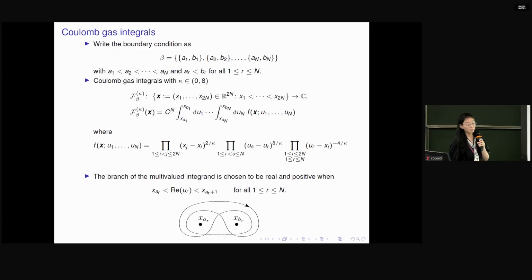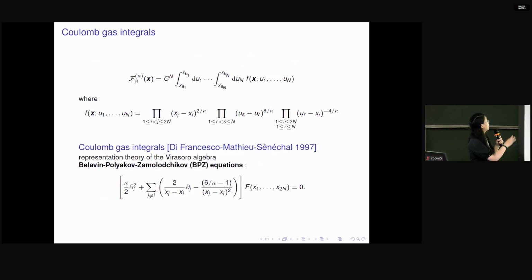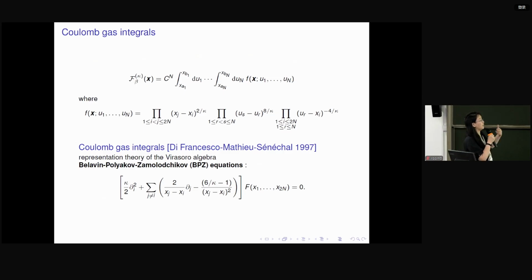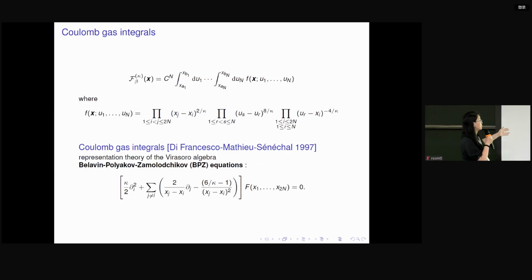Now why are we interested in this complicated integral? Why it appears in the story is that this is also the prediction from the physicists, who used the representation theory of the Virasoro algebra to generate this system of solutions in this way. And they realized that if you write down your integral formula in this way, they are always solutions to the second order BPZ equations.